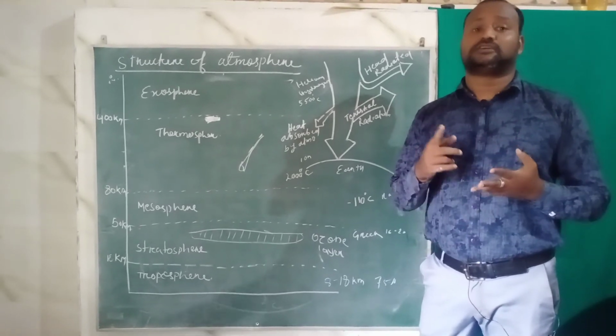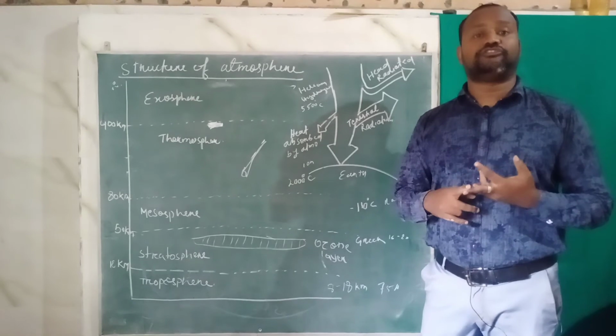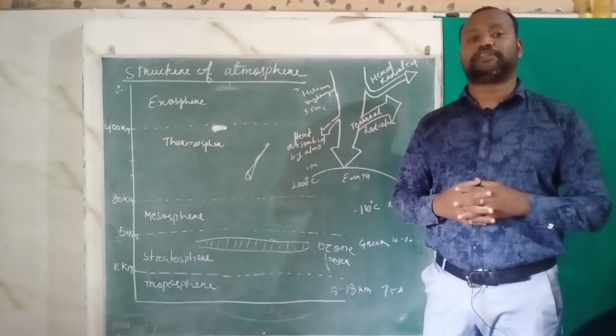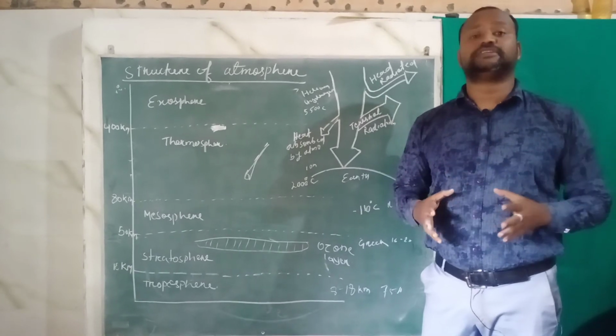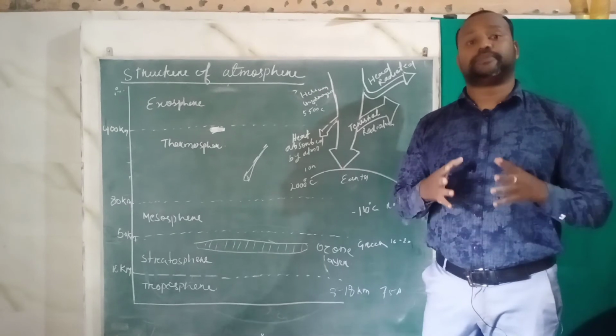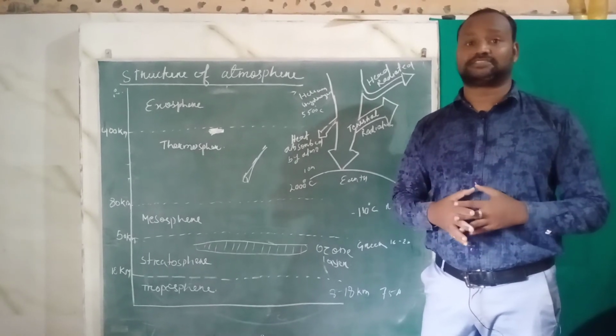The rain, the thunderstorm, the snowfall, the formation of cloud, all these weather phenomena occur within the troposphere. Troposphere is essential because it has all the essential gases also.